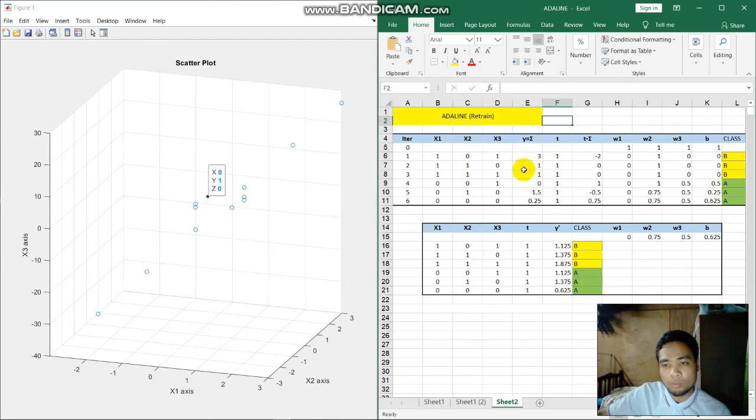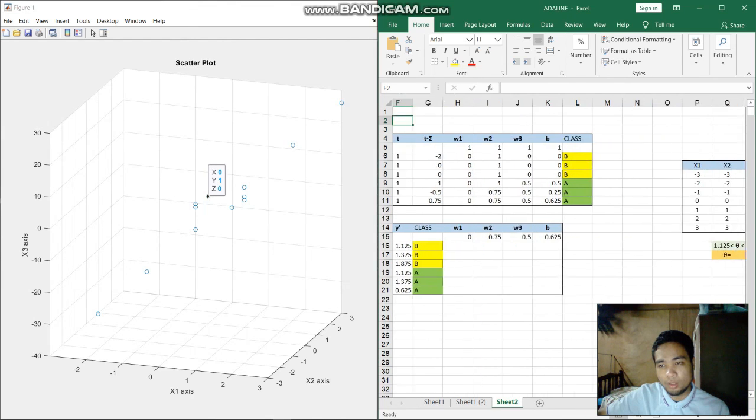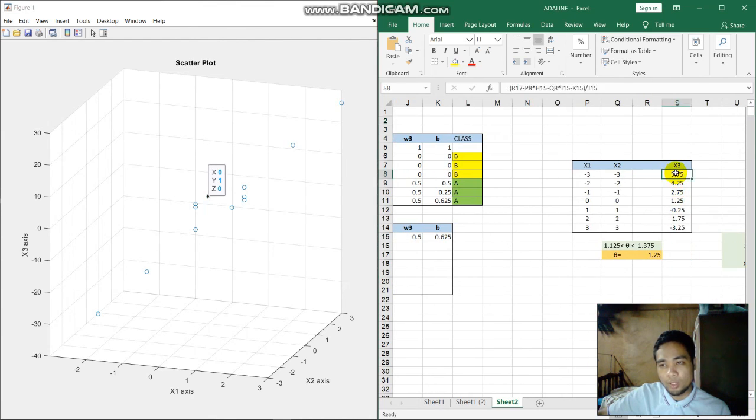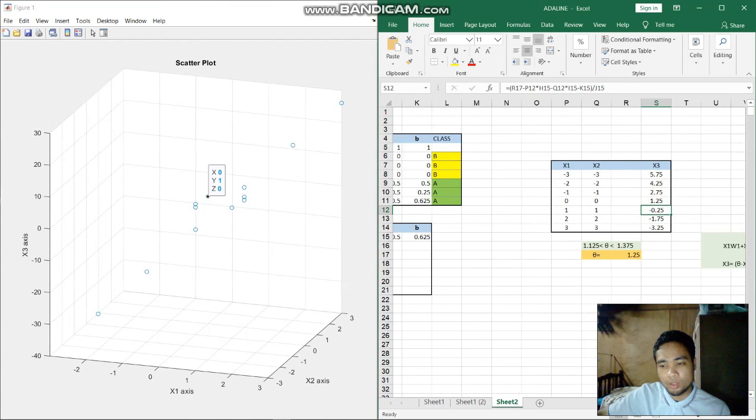We also use the same formula. We get the summation W1, and in the end we get the weights 0, 0.75, 0.5, 0.65. We determine the separation between the two clusters, where the theta we get is 1.25, and we get the S3 value using the same formula.